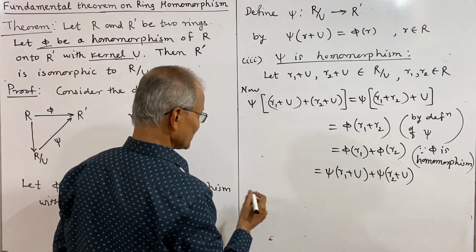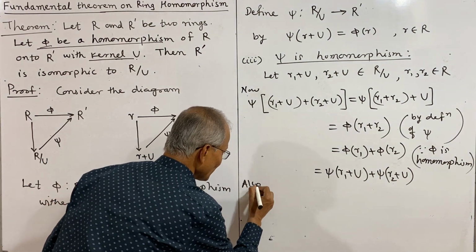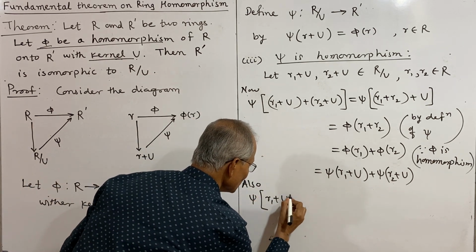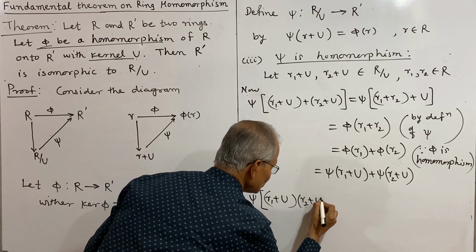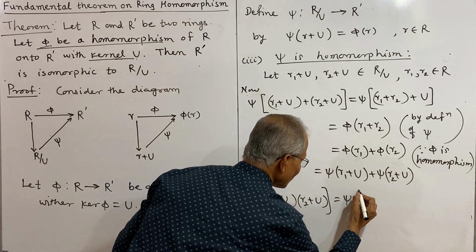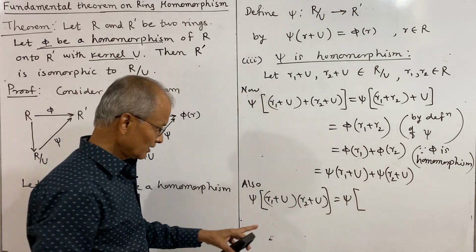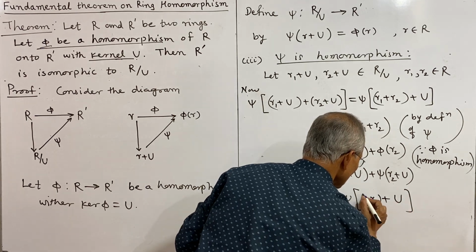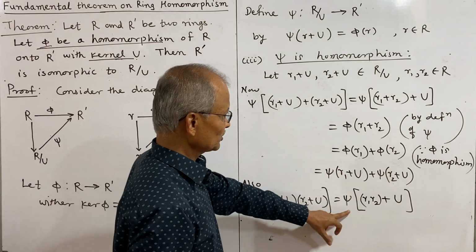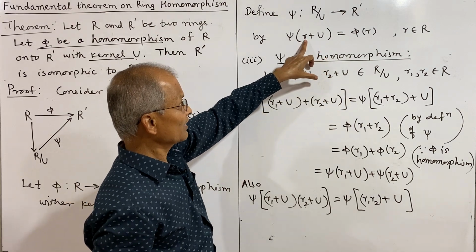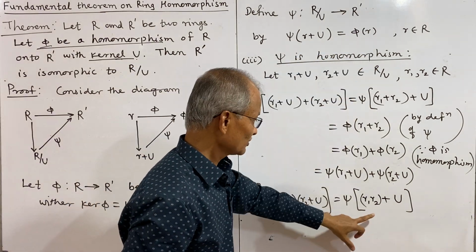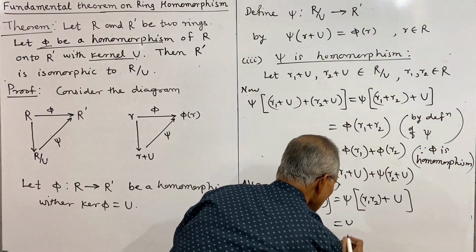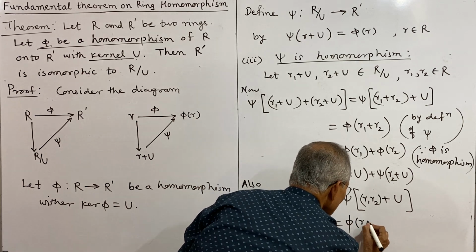Next we have psi of the product of these two elements, (r1 plus U) into (r2 plus U). By the product of two cosets, this is defined as r1 r2 plus U. By definition of psi, psi of r1 r2 plus U is phi of r1 r2.